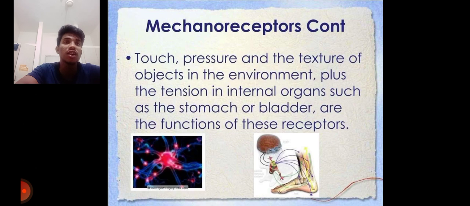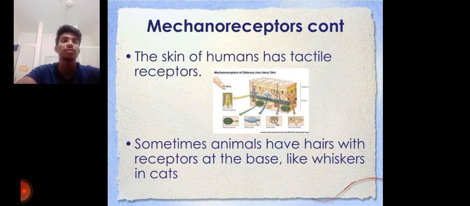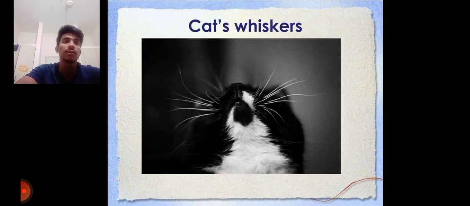Touch, pressure, and texture of objects in the environment, plus the tension in an internal organ such as the stomach or bladder, are functions of these receptors. The skin of humans has tactile receptors. Sometimes animals have hairs with receptors at the base, like whiskers in cats. You can see the whiskers in cats.